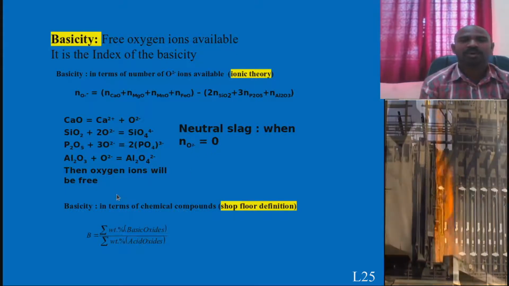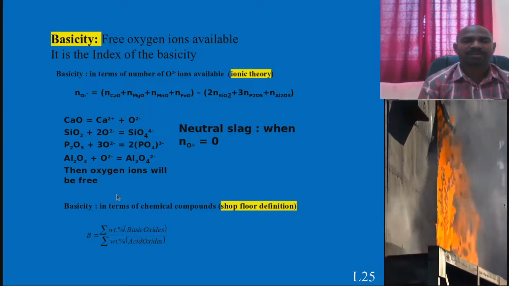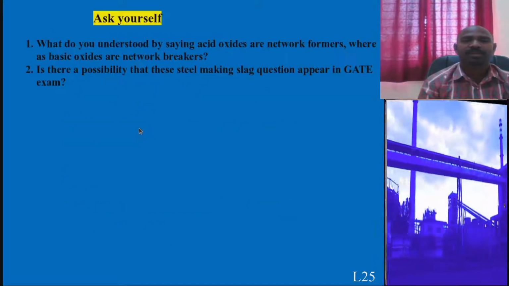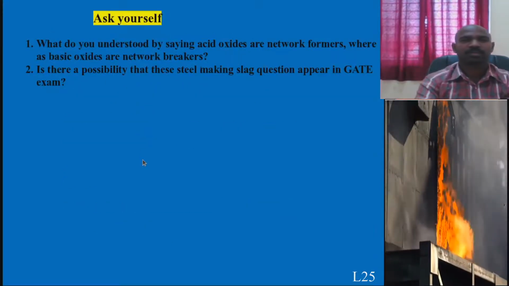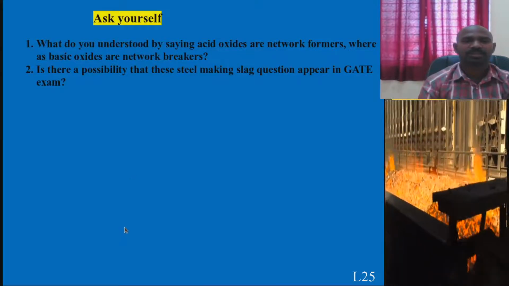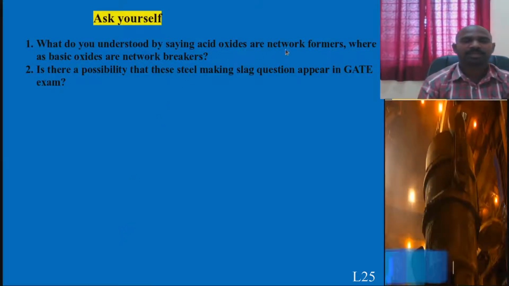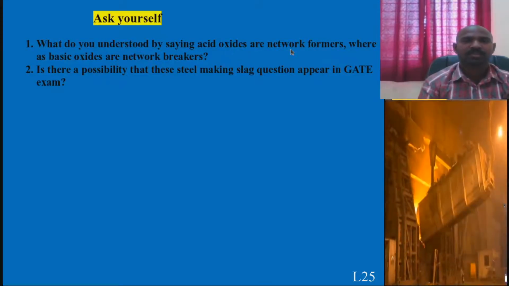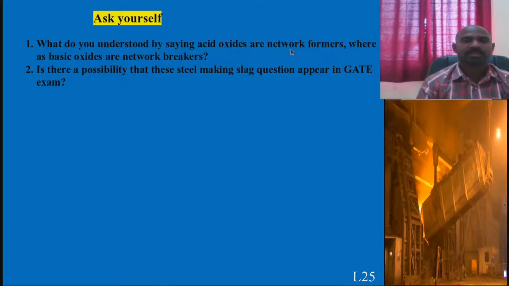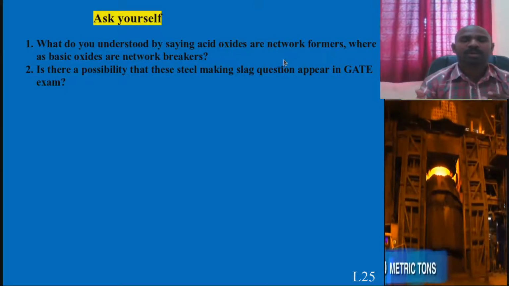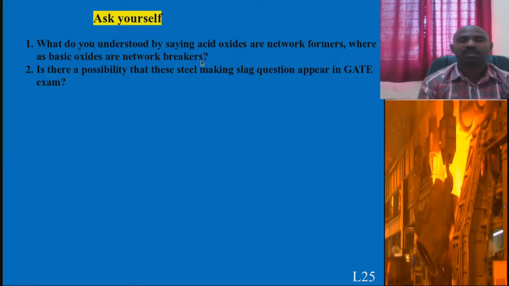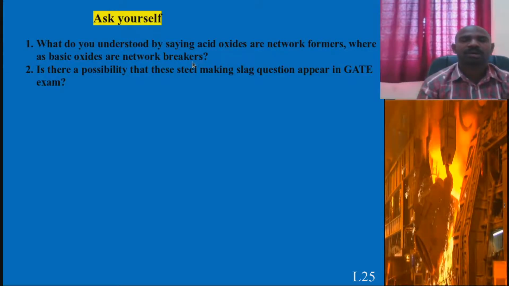This is with respect to the basicity, viscosity and slag characteristics as I discussed now. Let me go to the conclusion of the topic. What do you understand by saying acid oxides are network formers? How is it a network former? It forms a hexagonal network, for example SiO2. And similarly, basic oxides are network breakers. How it breaks the network, what the melting point is, and how it behaves, all those things you need to think about.